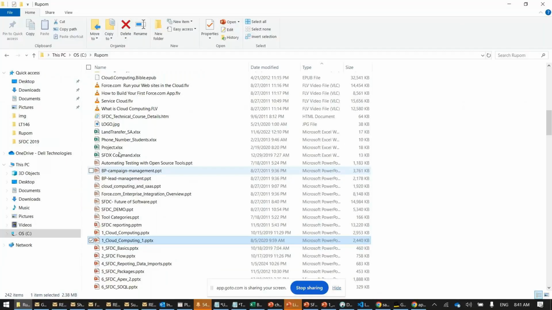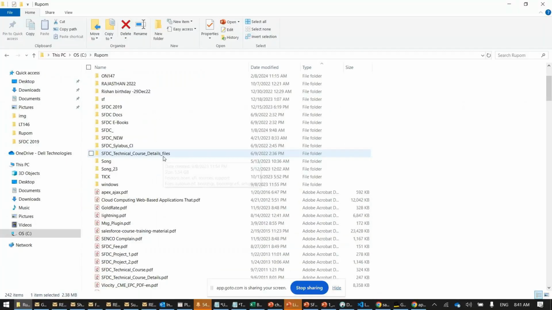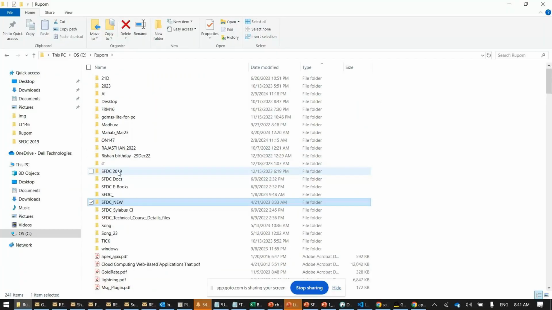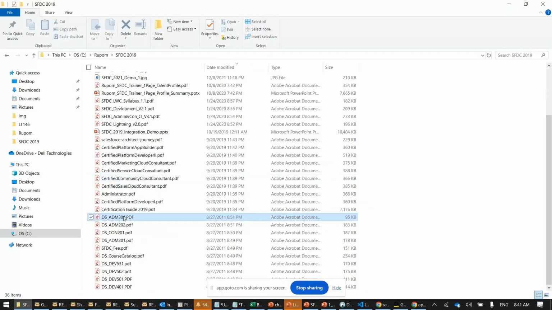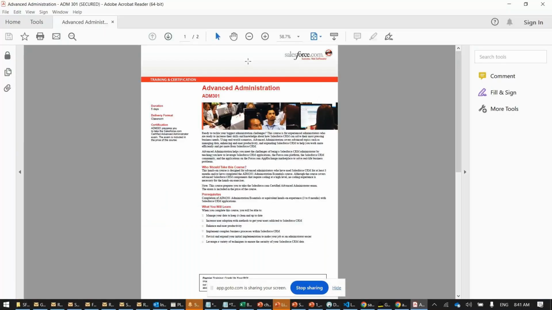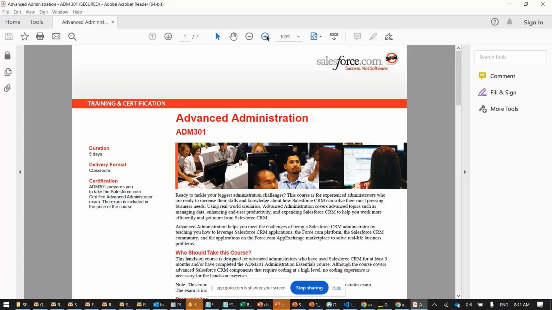Now let me open something for you, right? Let me check this out, okay? Here we go. I'm opening the admin 301 paper. This is an administration certification official paper. This is not an Ameerpet syllabus sheet. This is the original Salesforce syllabus sheet. Salesforce Advanced Administration Certification Code ADM 301.